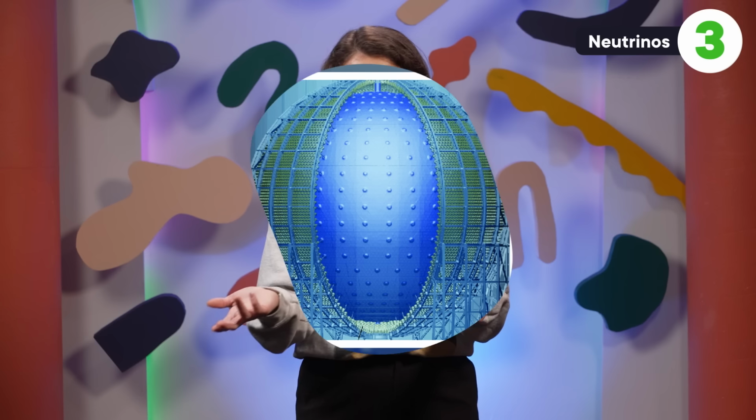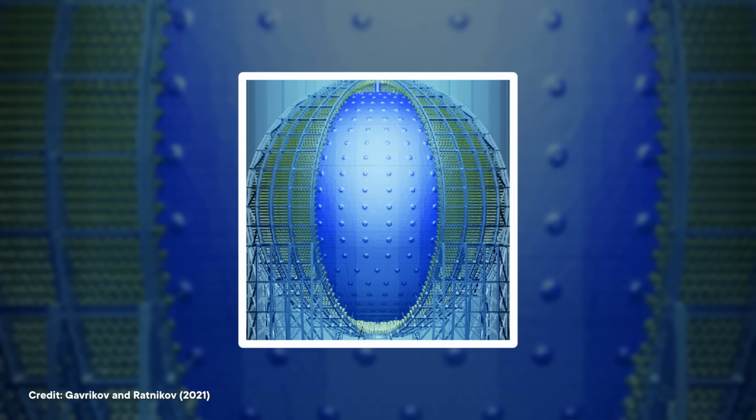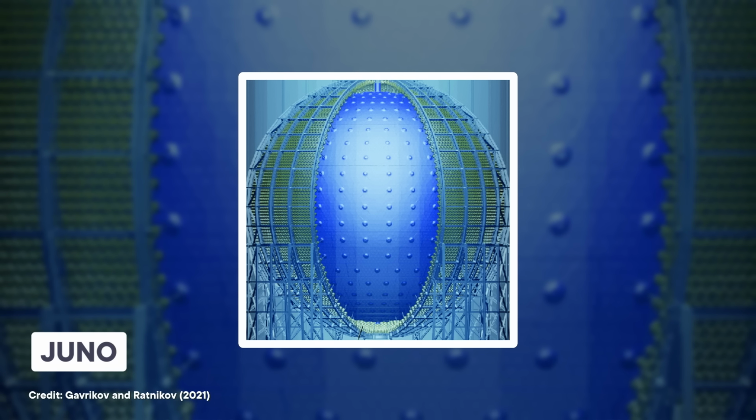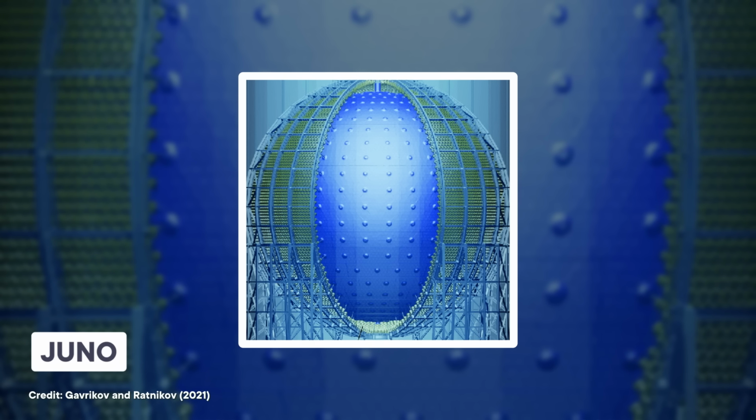So if sterile neutrinos do exist, which physicists have proposed to answer other problems with the Standard Model, they might all be super heavy. In fact, there's a new neutrino experiment called Juno that came online in China in August 2025. They're planning to precisely measure neutrino flavor swapping, and maybe the info they gather can help us fix the next problem with the Standard Model.